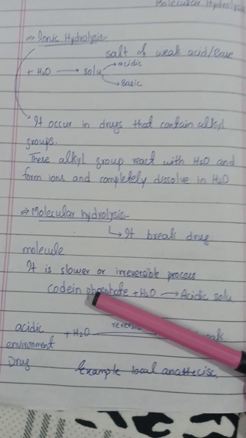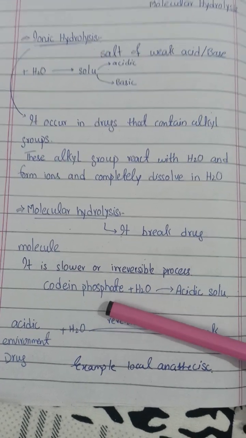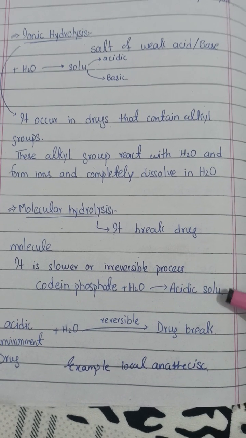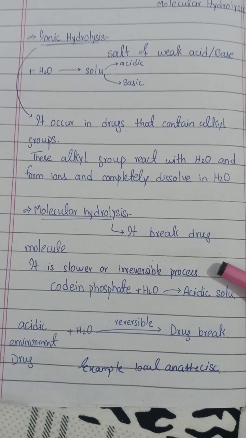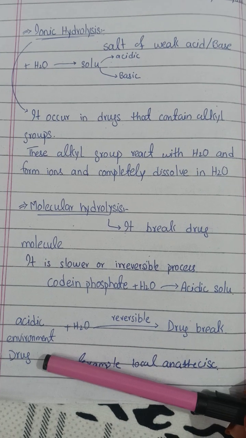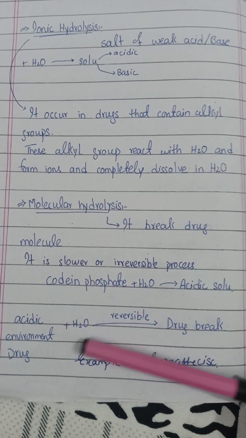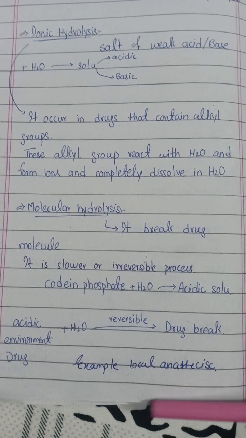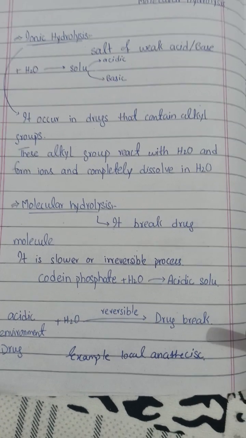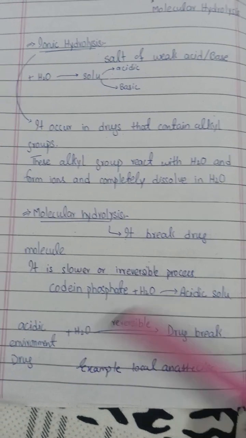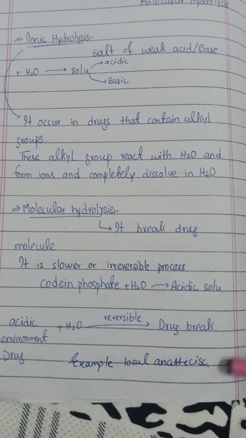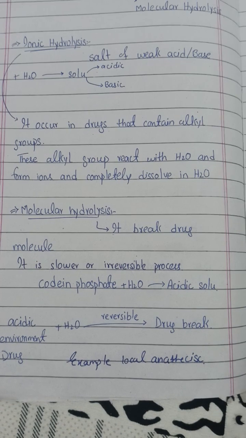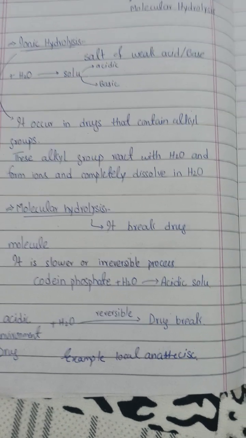We have a molecule here which is codeine phosphate, and when we add water to it, it becomes an acidic solution. Now, when this acidic environment is given to a drug and it is then exposed to water, what will happen? The drug breaks down. For example, local anesthetic drugs: if we give an acidic environment to that drug, and this drug is then exposed to moisture, then what will happen?